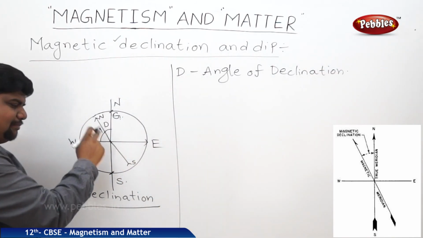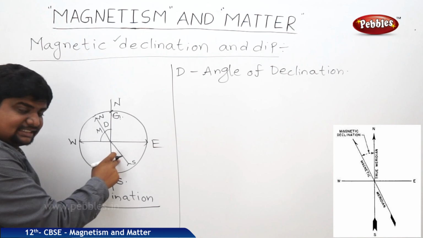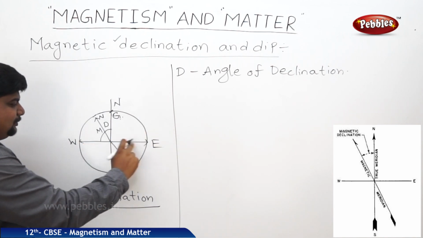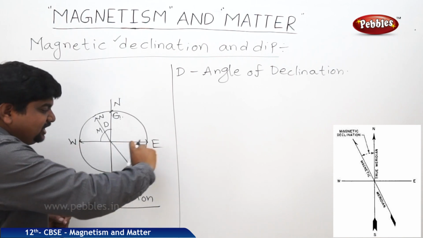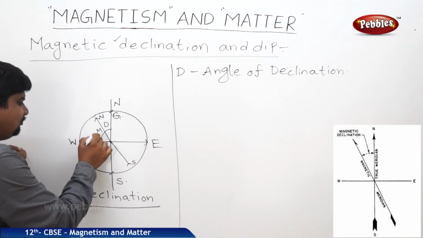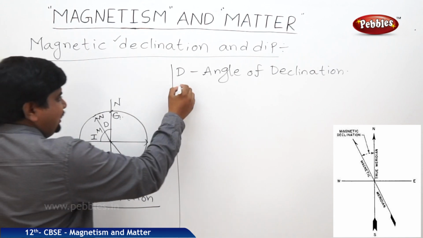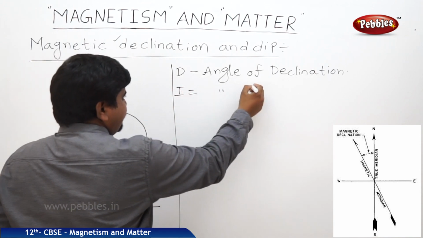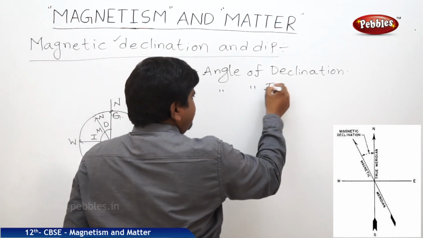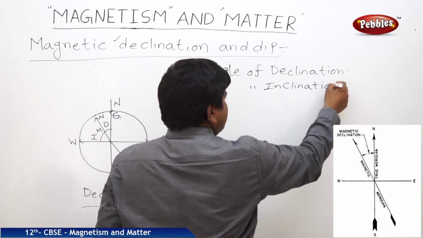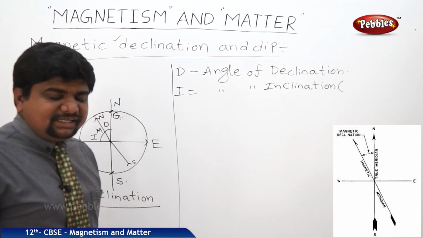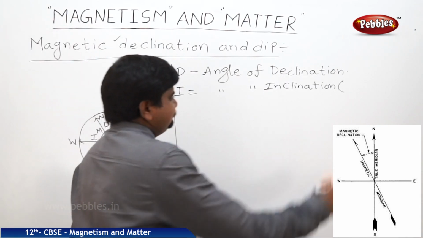But the same magnetic meridian axis is making an angle with respect to the horizontal axis of the earth also, which is passing through the equator. This is called angle of inclination, where I is equal to angle of inclination.